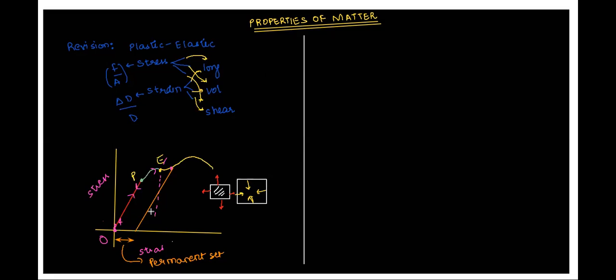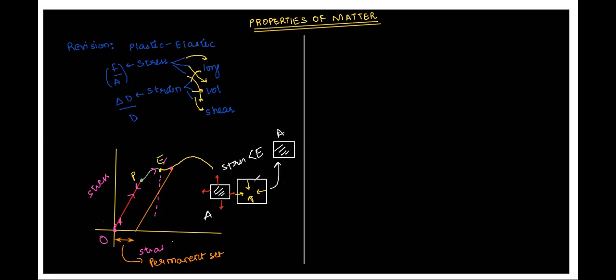But if the stress was below elastic limit, then the object will again regain its original shape and size. So it will be same as this. If this is A, it will again become A.